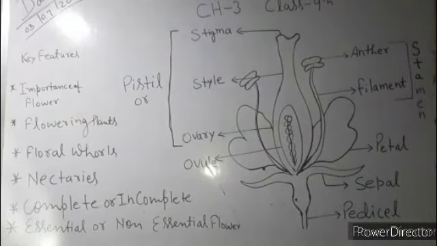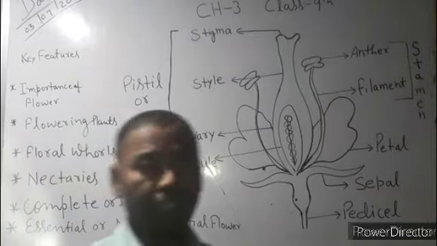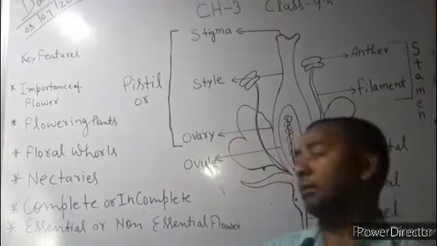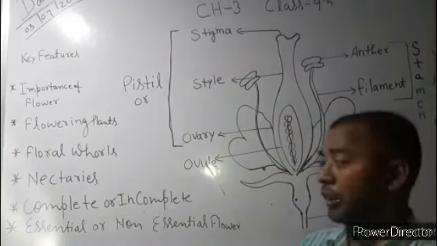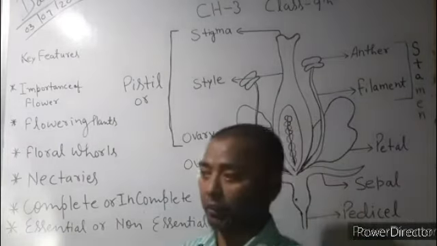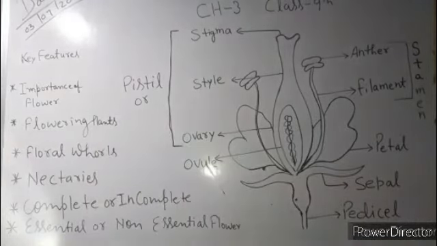These are some plants that have no flowers at all. So we call them gymnosperms. Okay, gymnosperm means naked seed, because they have no flowers, only seeds appear in them. Now the floral whorls are there.